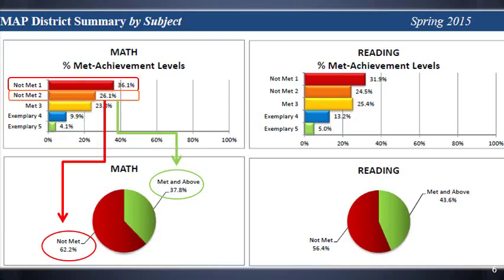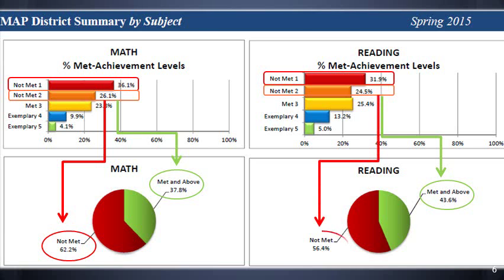To the right, you can see the similar representation for reading, with 31.9% at Not Met 1 and 24.5% with Not Met 2. In the below graph, this is represented by 43.6% met and above for reading and 56.4% not met for reading.